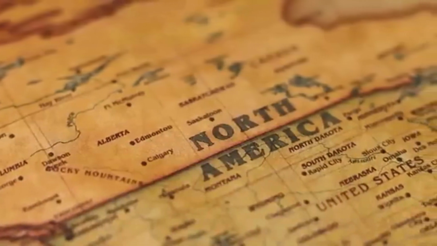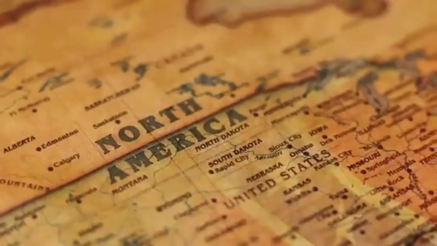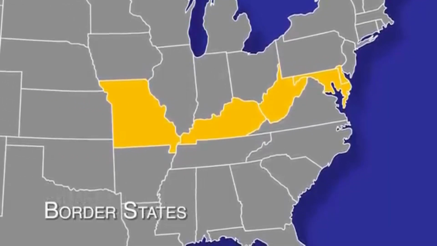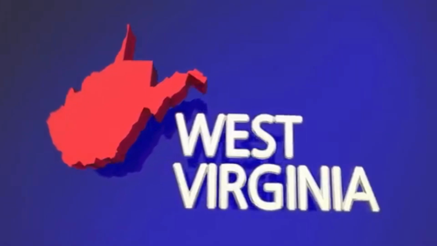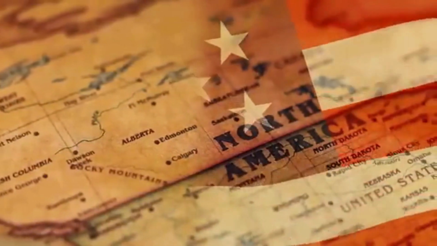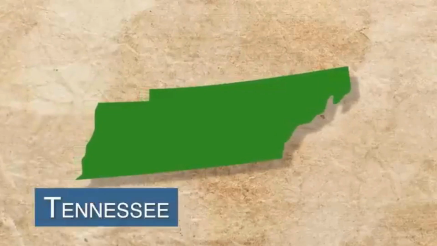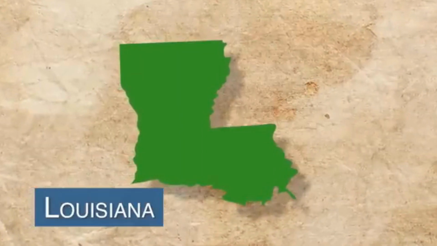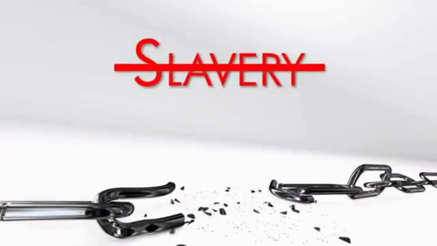In addition to the 11 Confederate states, there were 5 other states who also owned slaves, but they were not part of the Confederacy. These states were called border states. They included Kentucky, Missouri, Maryland, Delaware, and West Virginia. Because these states were loyal to the North, they were not required to free their slaves. Tennessee and some areas within Virginia and Louisiana didn't have to free their slaves either. But before the end of the Civil War, some of these states finally ended slavery as well.